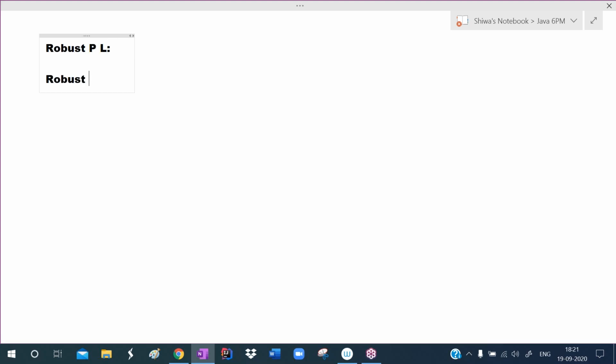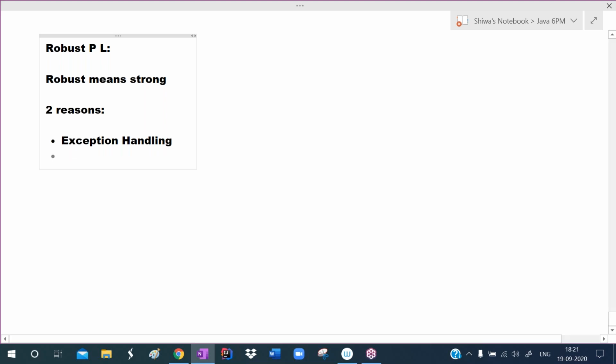Robust means strong. I'm calling Java a robust programming language for two reasons. Yesterday I explained one reason: because of exception handling, Java is called a robust programming language.